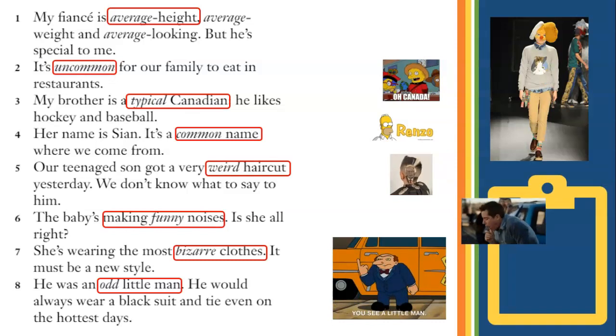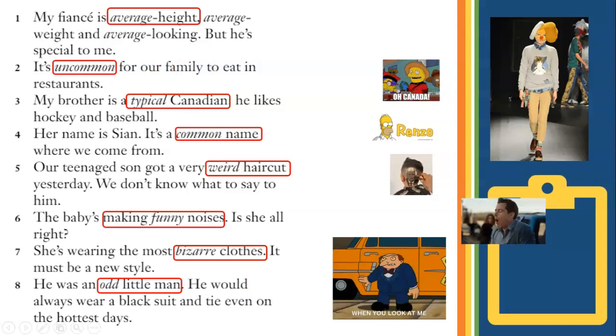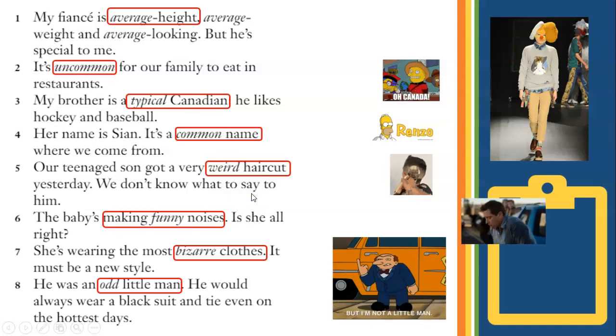Now, before we continue, I recommend that you use this set of words. Okay? So try to use average when you say average height, average weight, average looking. Try to say typical Canadian, typical Peruvian, typical Argentinian. Common name, common last name, or common nickname. Weird haircut, remember like that.